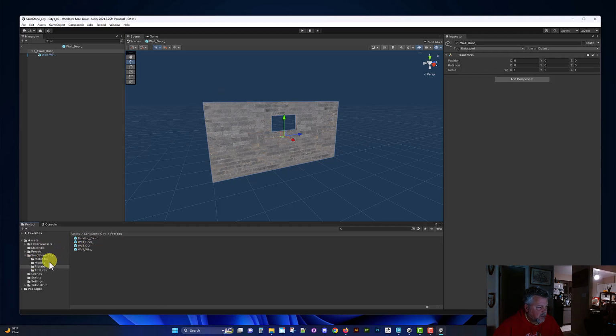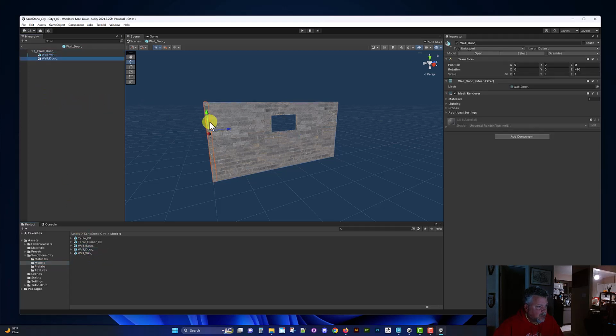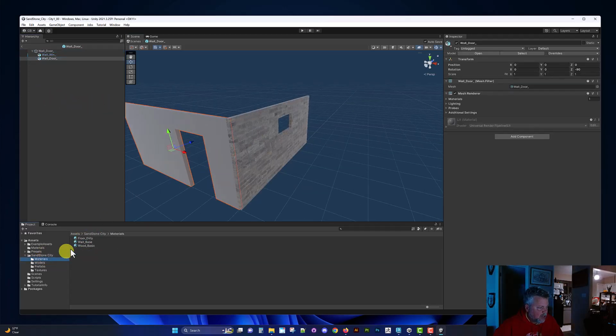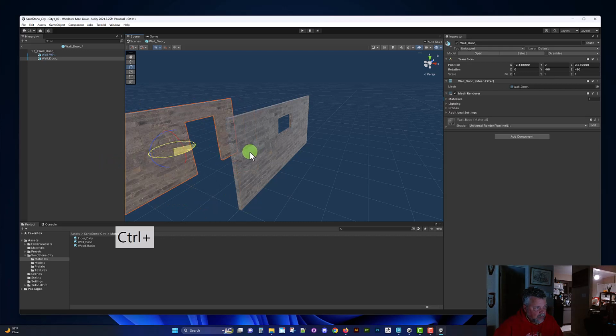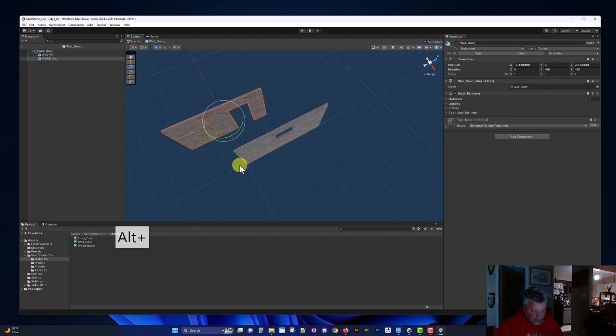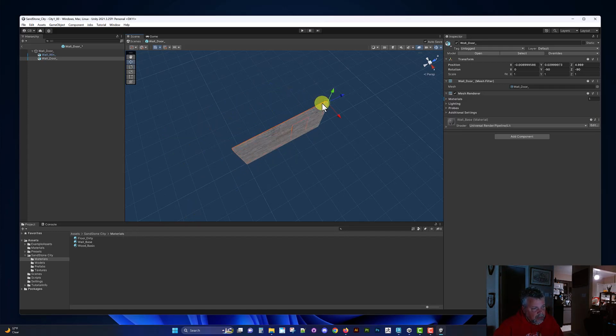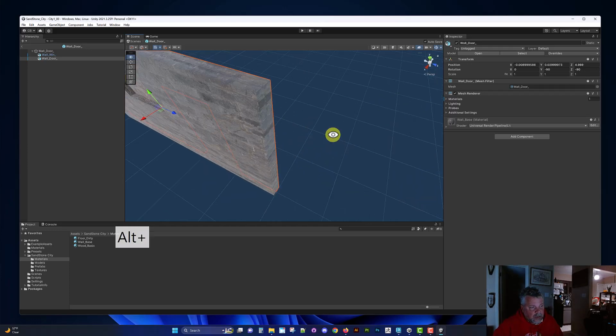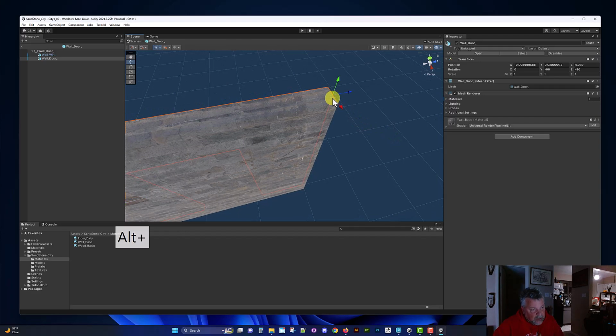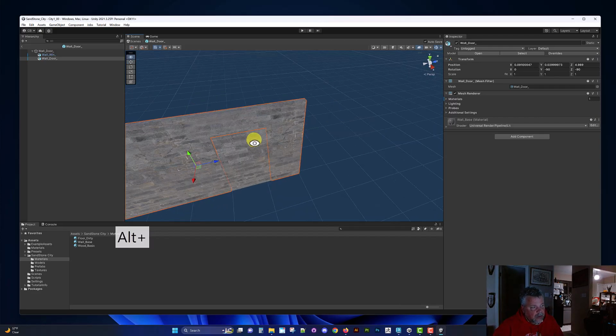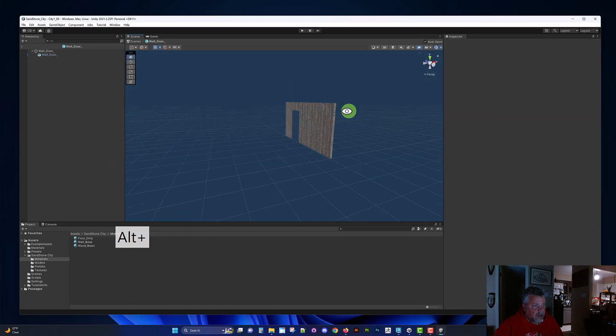We go to models, go to door, drop it in, put the material on there, rotate it, hold B to snap parts, make sure you snapped correctly. Select the old one and delete it. Now we've got 3 walls.